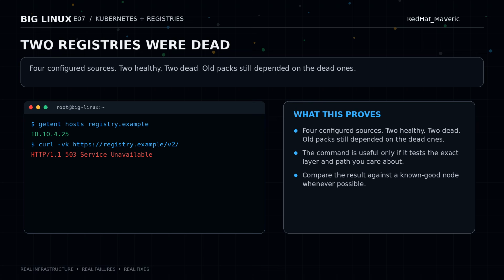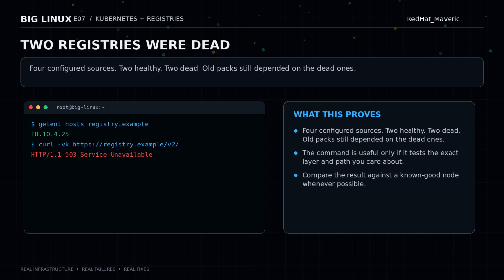I rebuilt the cluster profile using only the healthy registries. Same cluster, same Kubernetes, same local registry, same general build process, and the build worked. This is a useful pattern far beyond this one product. Modern Kubernetes workflows are dependency graphs.